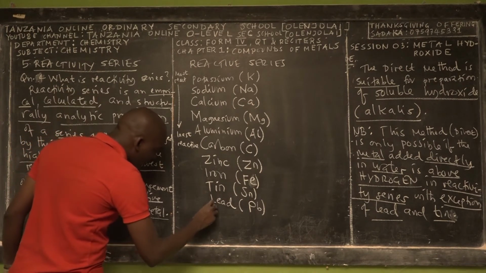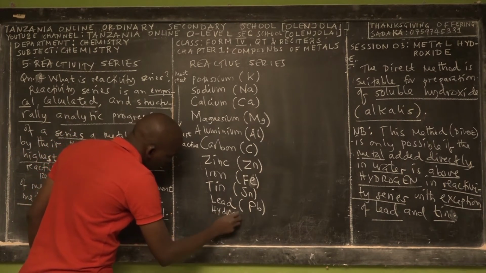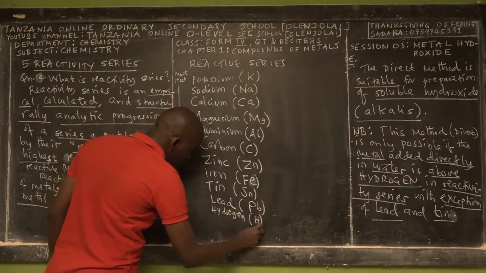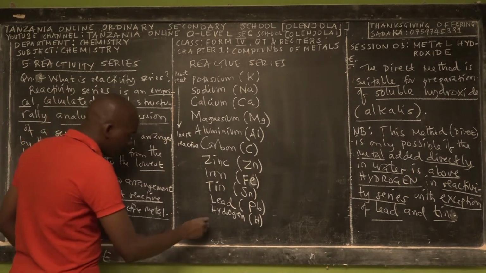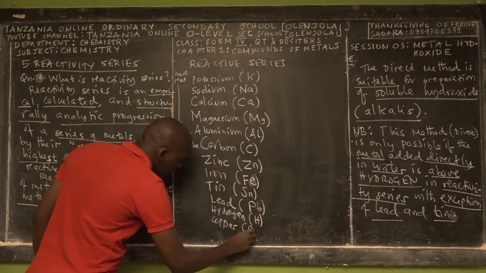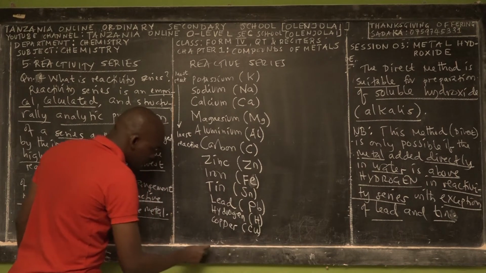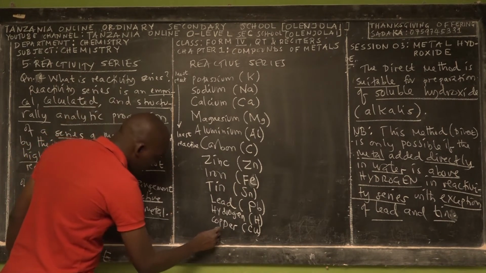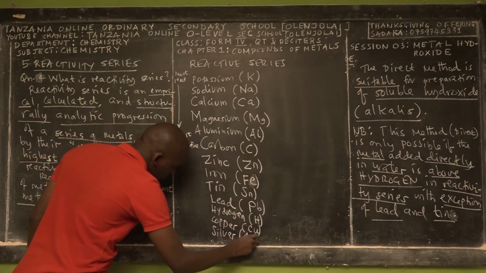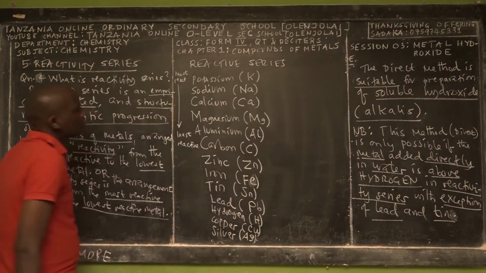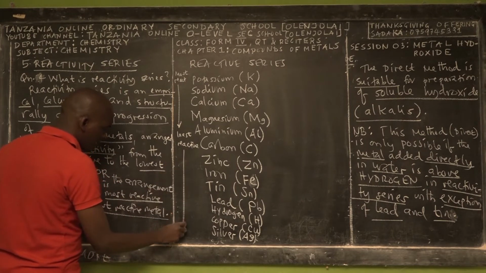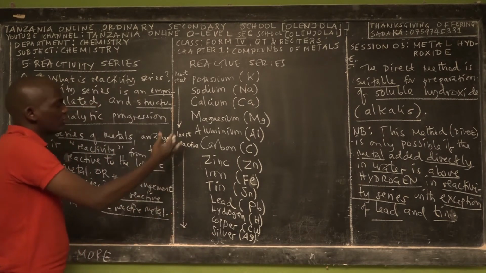The next element now we find is hydrogen, and the symbol is H. The next element we find is copper, Cu. The last element is silver, and the symbol of silver is Ag. Remember that this is least reactive. As we go down, silver is the least reactive, potassium is the most reactive.